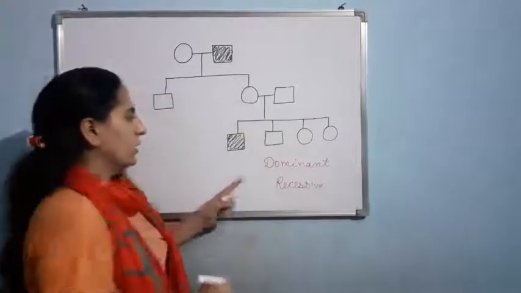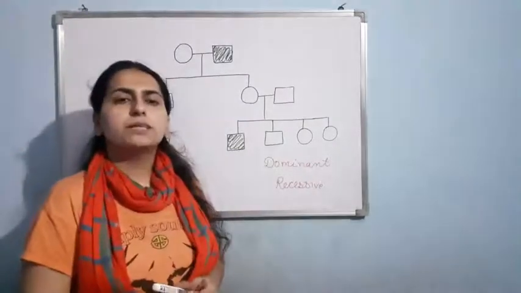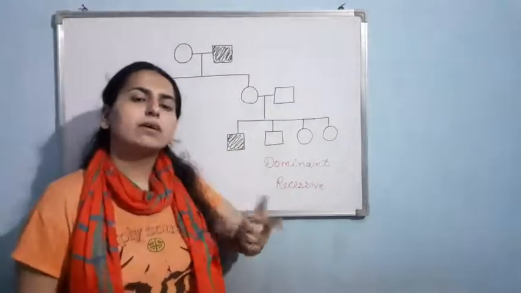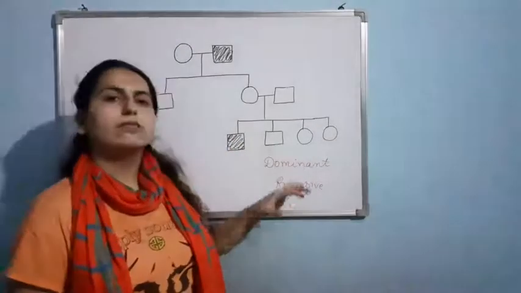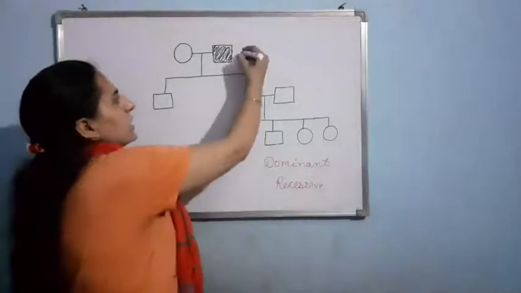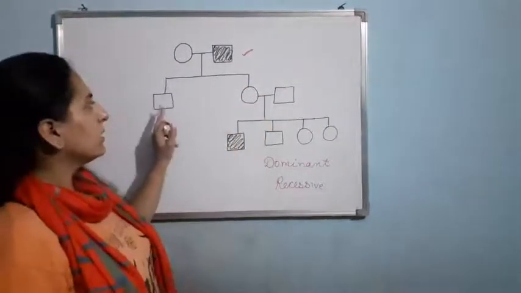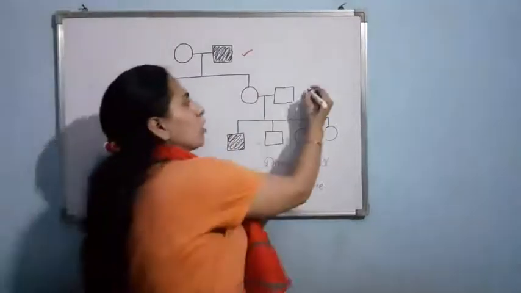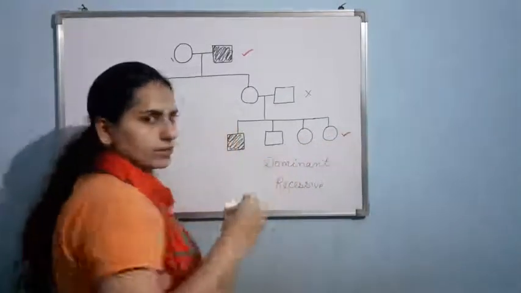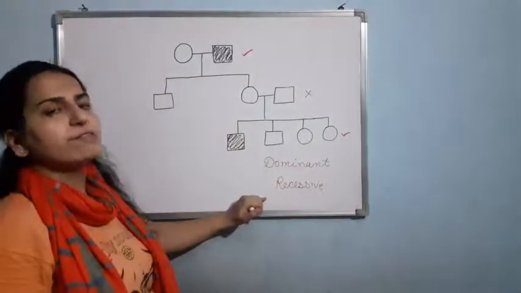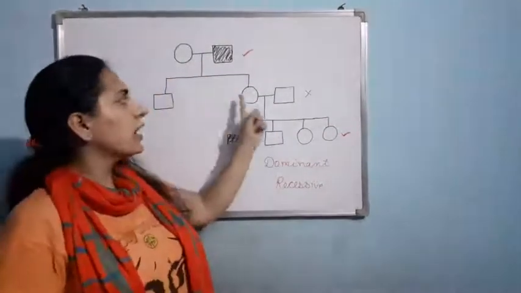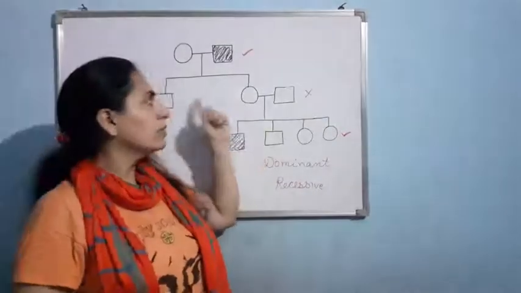Just see here. Dominant one will never skip the generation. Or I can say, if the affected individual will be having the affected parents, then the pedigree would be dominant. Otherwise it will be recessive. If I see in this pedigree, in the parents the trait is present, but in the first generation the trait is not present, and again the trait is present in the F2 generation. So obviously this is an example of recessive pedigree. It can't be dominant because dominant one never skips the generation. Here in the F1 generation the trait is not present. No one is affected. Clear?